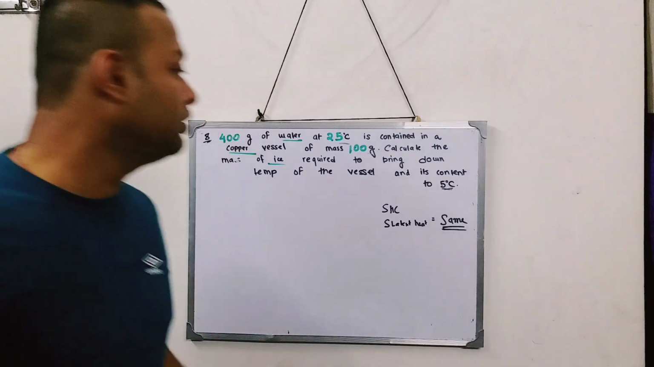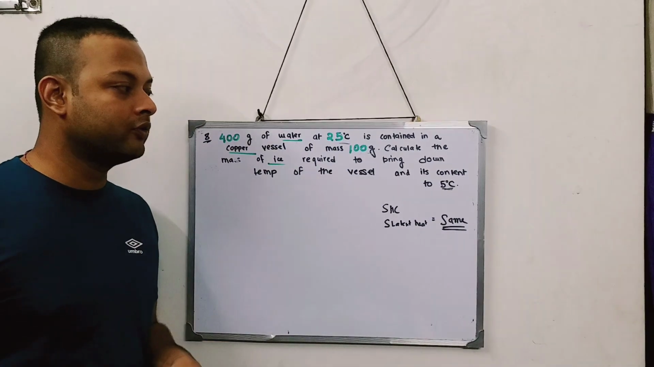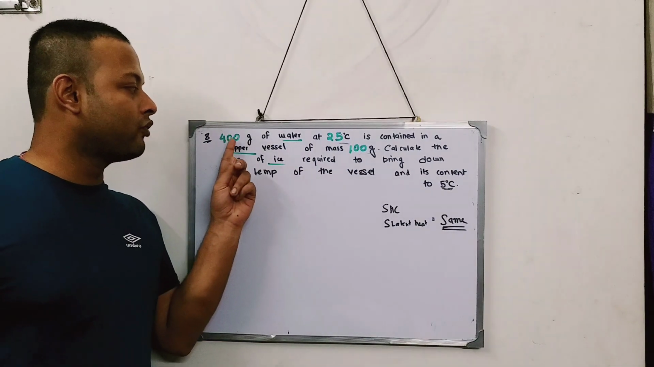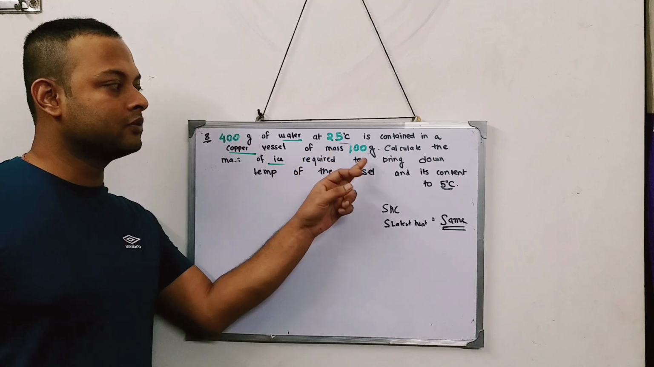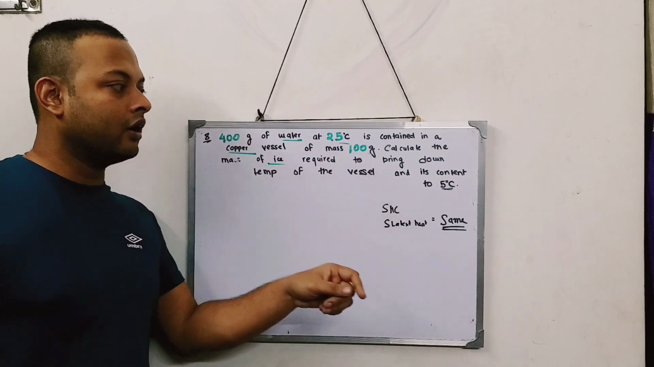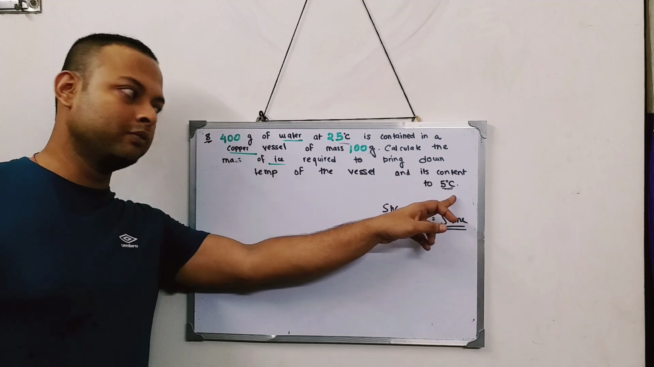Now your homework is to do this sum. See, I have changed a few numbers. This becomes 400 gram. This becomes 25. This was 100 gram. And this remains the same. The final temperature remains 5 degree only.